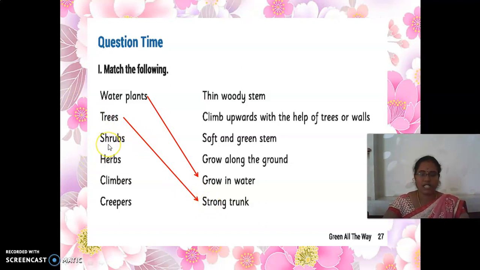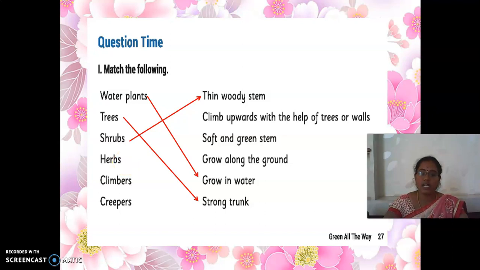Very good. The third question is shrubs. What is that, my dear children? For shrubs, which is the answer? Yes, thin woody stem. Okay, for shrubs, thin woody stems. Very good.